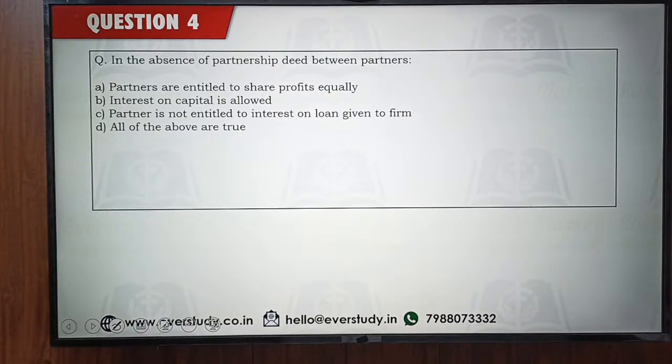In the absence of a partnership deed between the partners, which of the following are true? So if you do not have a partnership deed, if you do not have a written agreement, which of the following are going to be true? So let's see some good answers here.